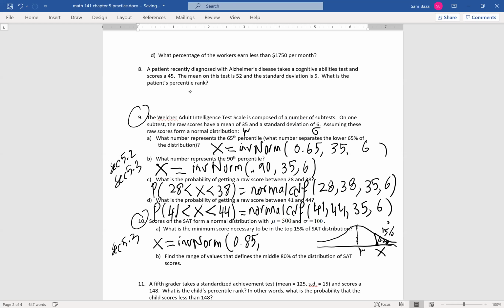I think one or two of you guys have a calculator that has right, left, and middle at the bottom. In this case, all you need to do is select right and put 0.15. The calculator knows what to do. But if you don't, you must provide the area to the left of the target, which is this area right here. And then the mean, guys, is 500, and the standard deviation is 100.